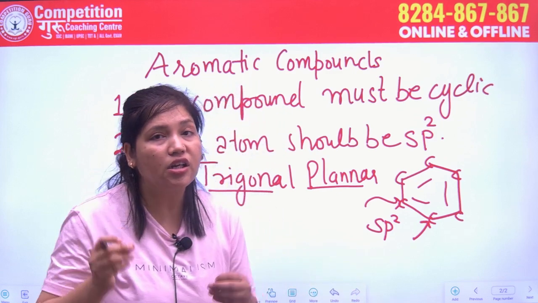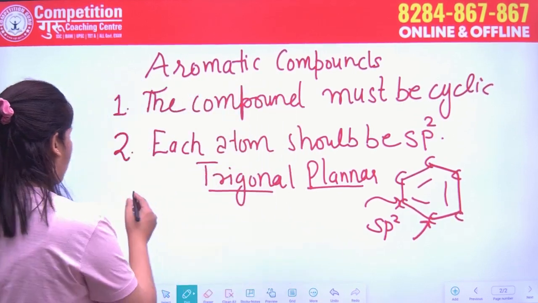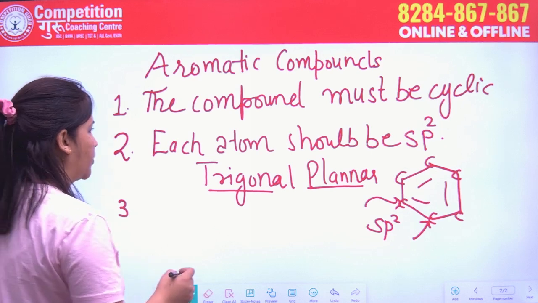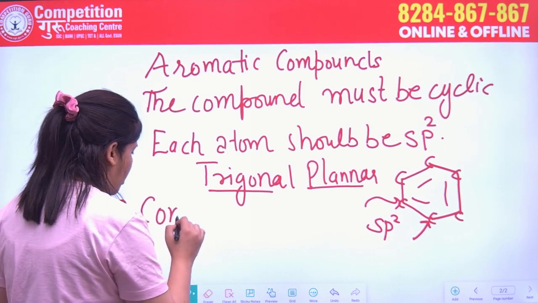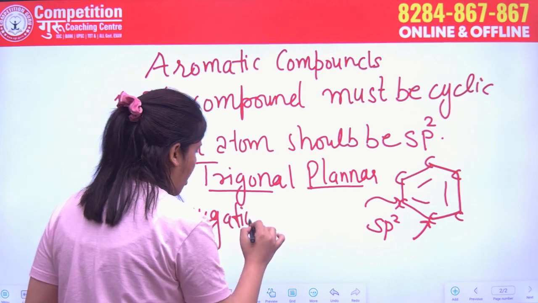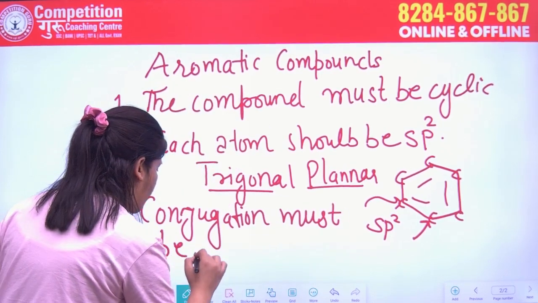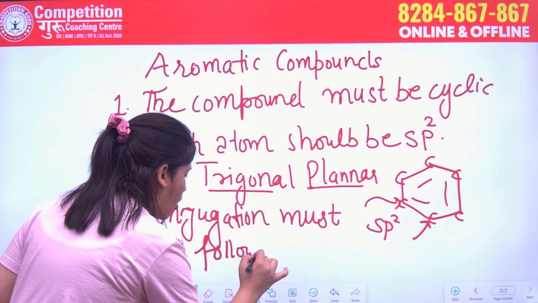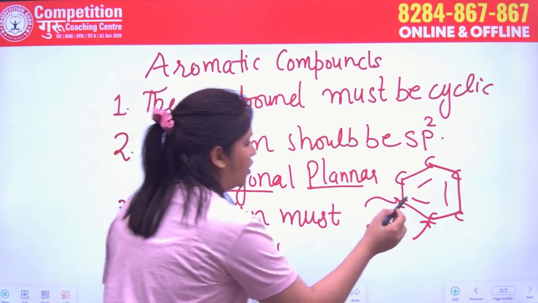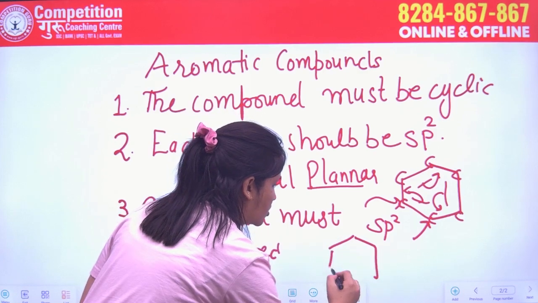And why do we need them to be in the plane? Let's discuss that also, which is your third condition: conjugation must be followed, or simply you can say delocalization of the electrons.